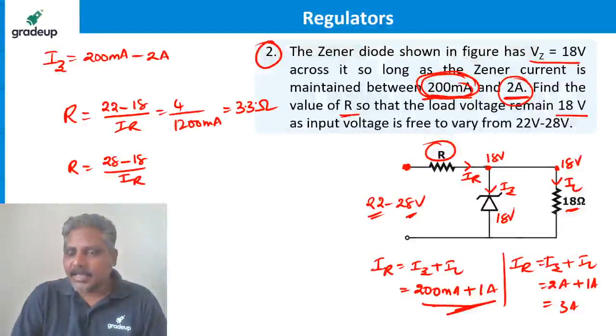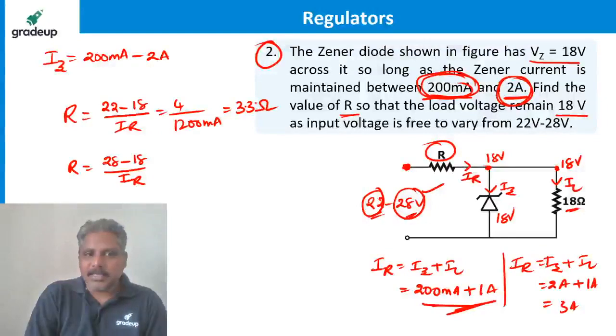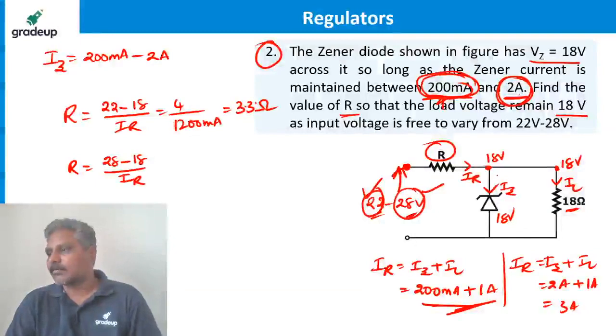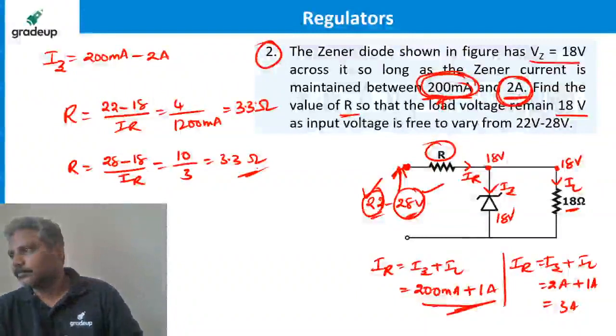If I take IZ equal to 2 ampere, then I should not substitute this value. I should substitute this value. Why? Because the more voltage I apply, the more current through the zener. If I take this value, low current flows through the zener. If I take this value, high current flows through the zener. Is it not? That's what I am taking. So it is 10 divided by 3. It is still going to be 3.3 ohms. So either way it is correct.